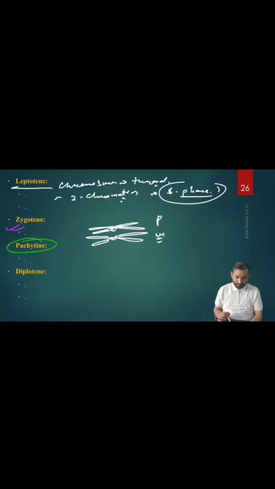And in the pachytene stage, these four chromatids become visible. Before the pachytene stage, in the zygotene stage, they just undergo pairing. These chromatids may not be visible clearly, but they become clearly visible during the pachytene stage, right?